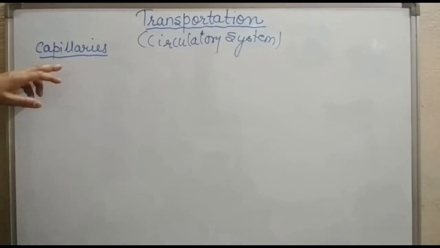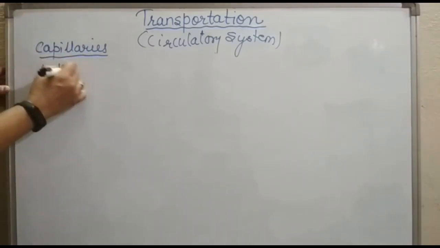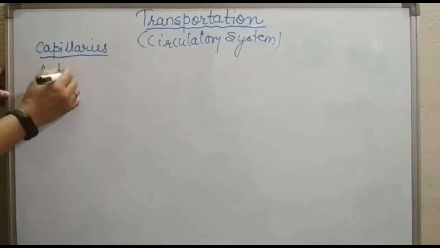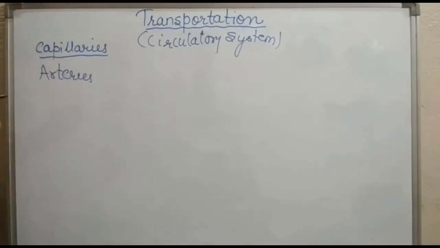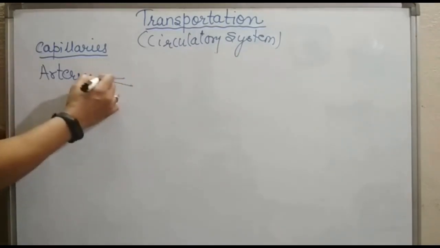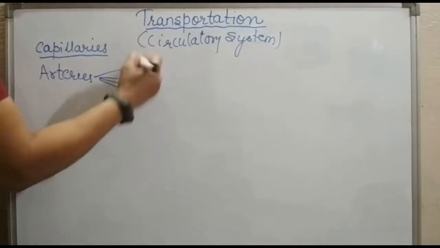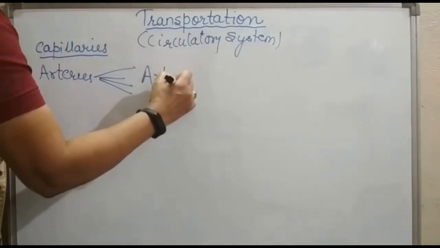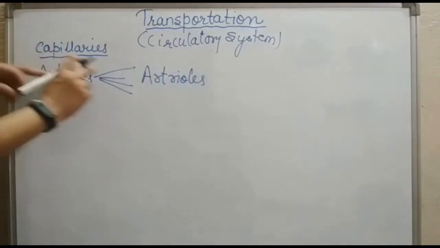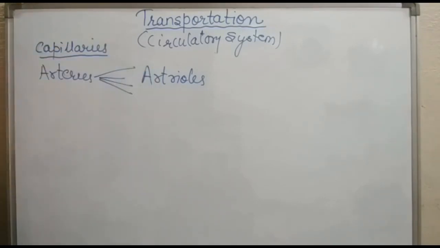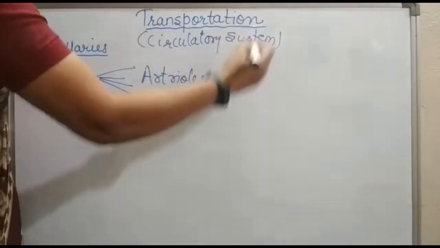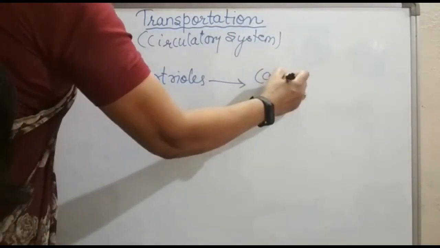Now we will talk about the capillaries. These are the smallest vessels, which have walls that are 1 cell thick. How are capillaries formed? Arteries divide and redivide to form arterioles. These arterioles finally divide and form capillaries.